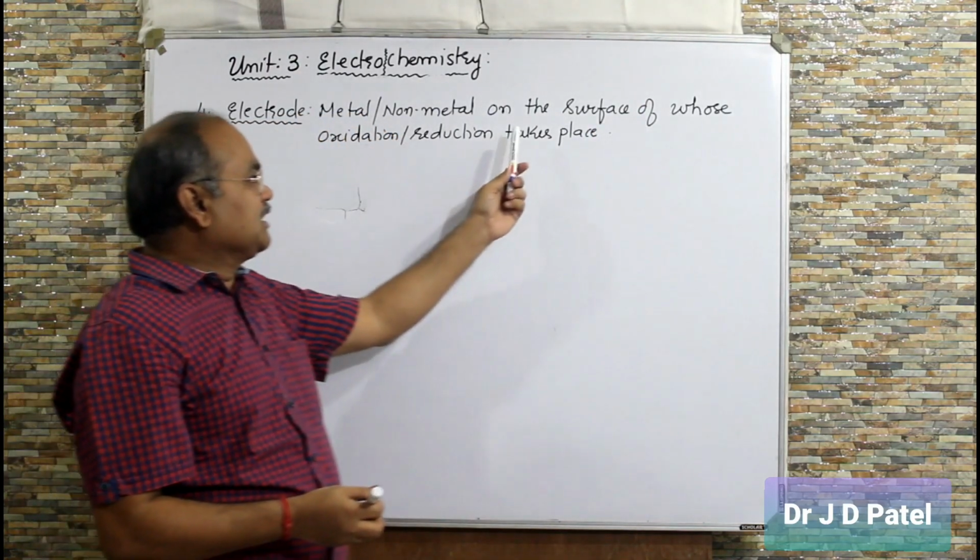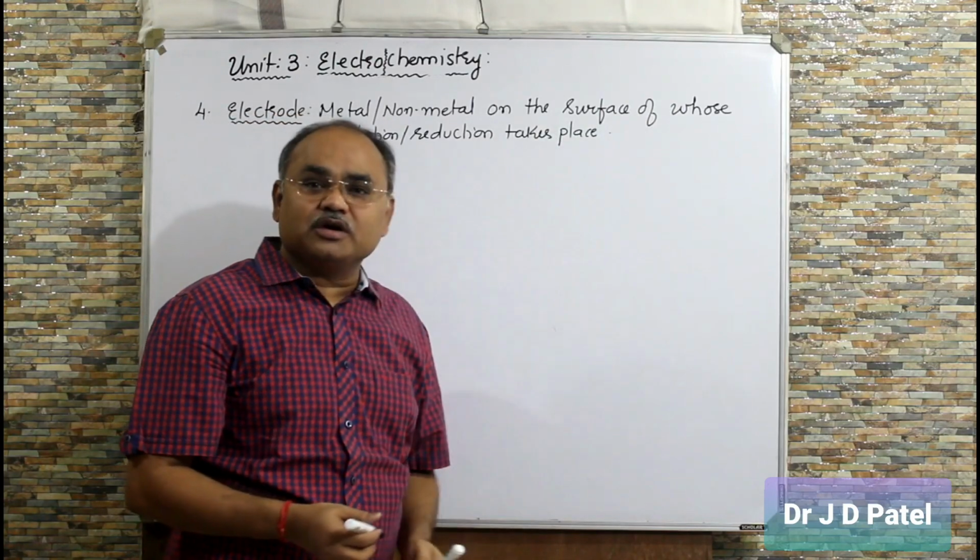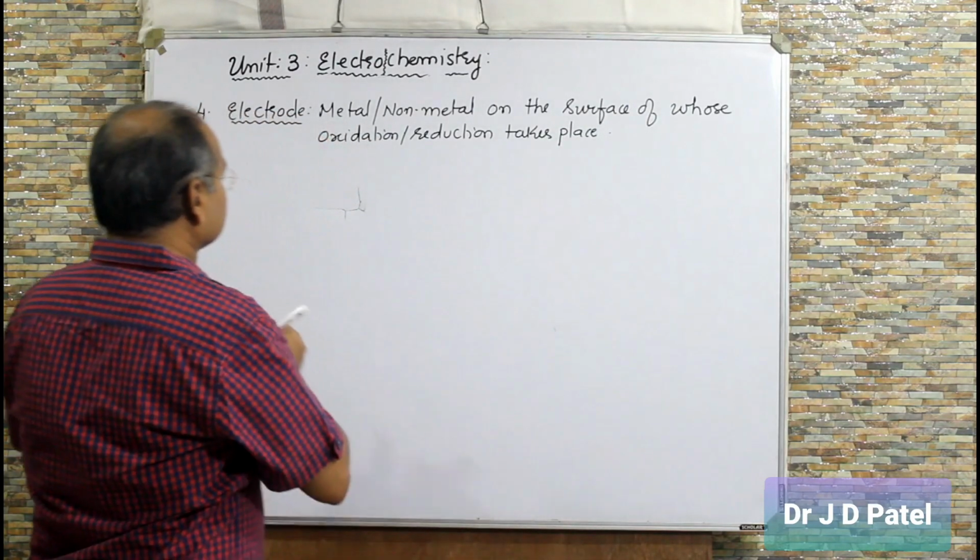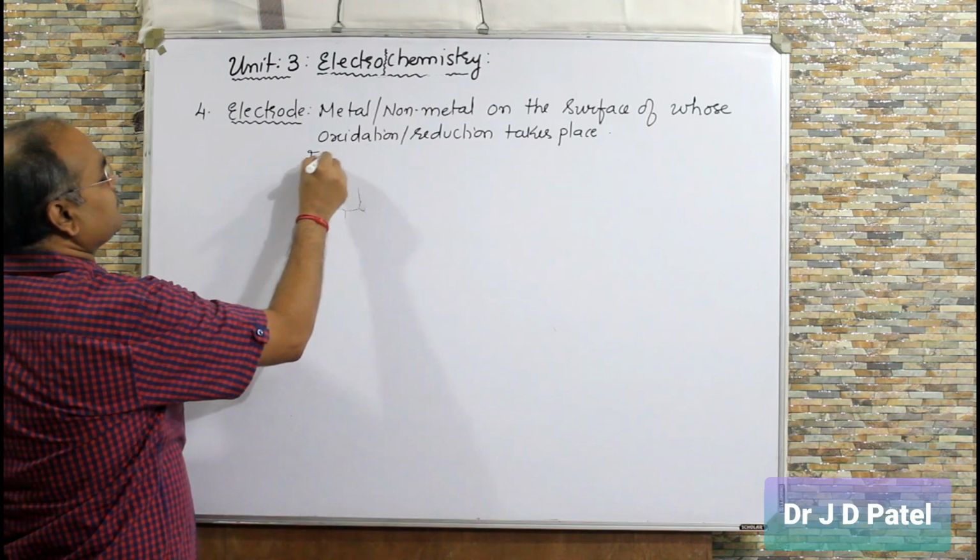Metal or a non-metal on the surface of whose oxidation or reduction takes place. I will show you one example. For example,